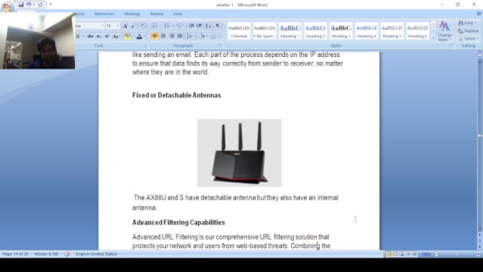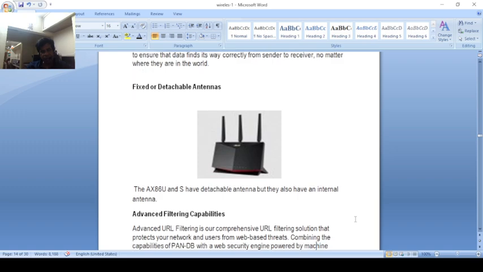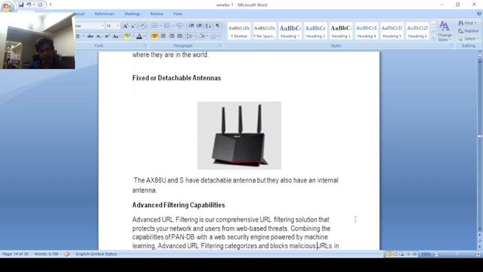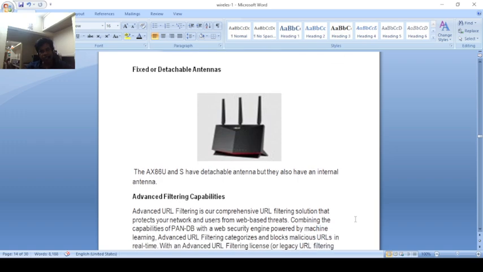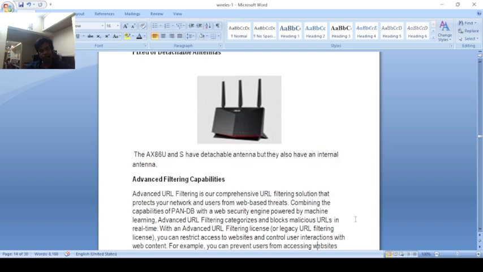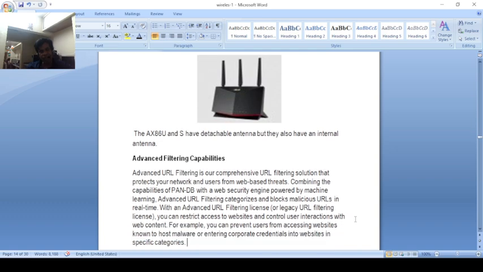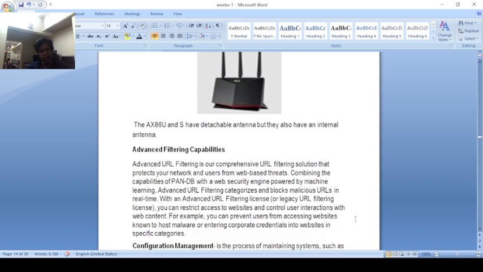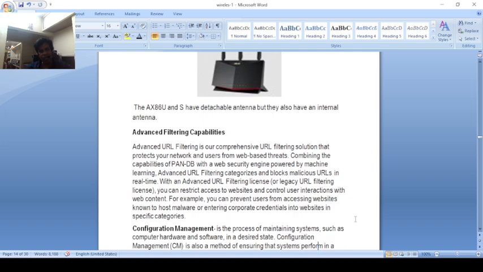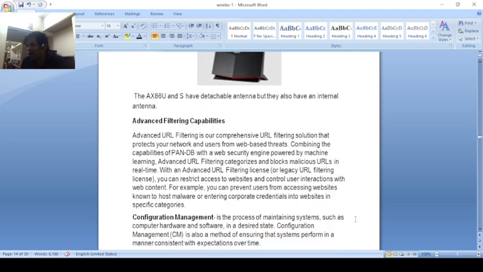Next is that advanced filter. Advanced filter capability. Advanced filter capability is filter the signals. So many signals are reached on the here is that filter control the filter. The advanced filter is filter capability of the solution and control the filter URL. URL means so many URL. URL means support of the website, double something website, some company website .com .in. This is a URL and so many URL means that website.